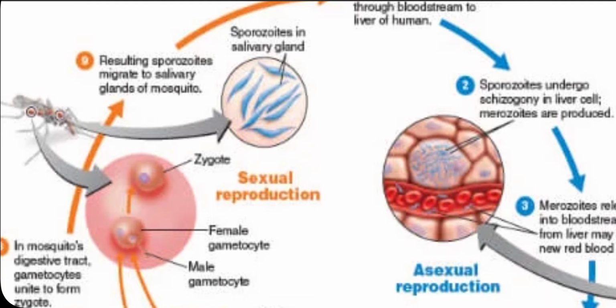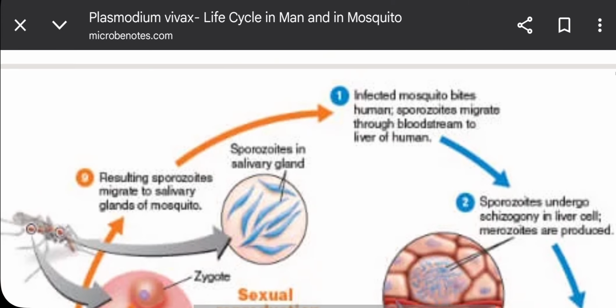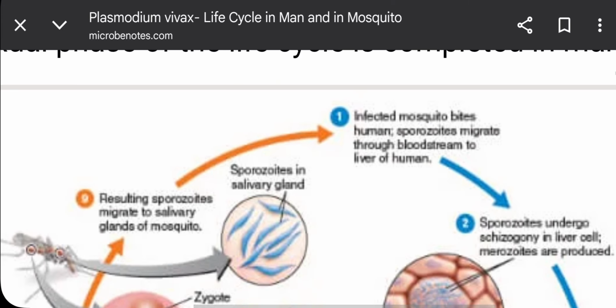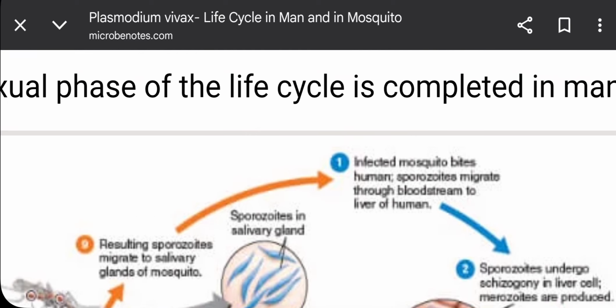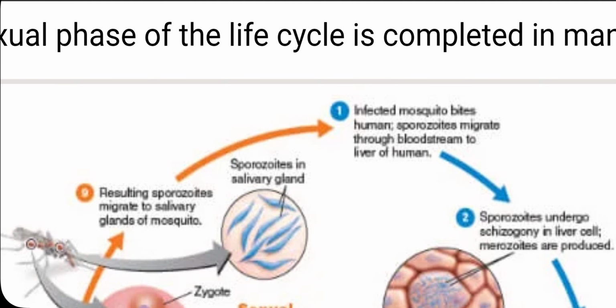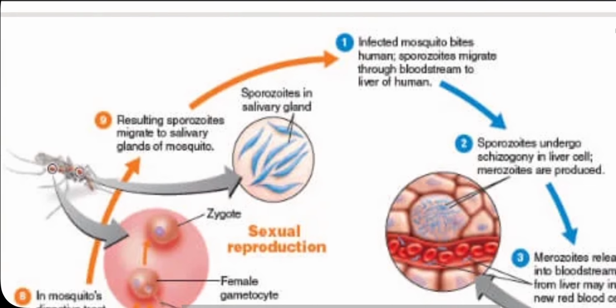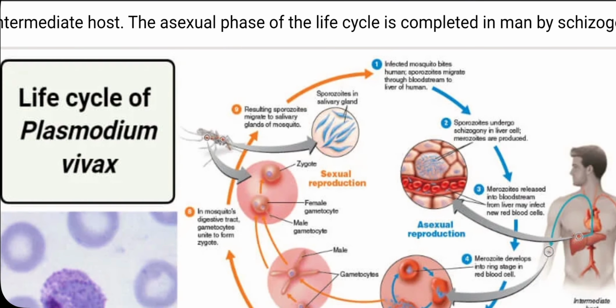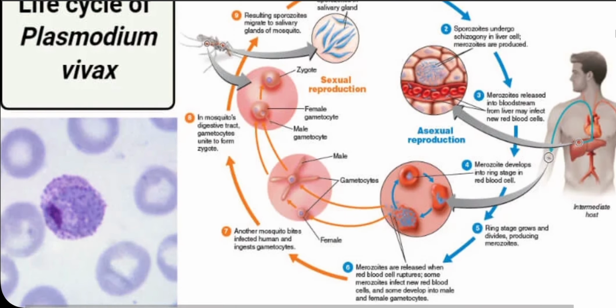Here the sexual reproduction takes place. Then the sporozoites in the salivary gland come out when the mosquito bites a human being. Then an infected mosquito bites a human, and this life cycle carries on. So this is basically the life cycle of Plasmodium vivax.